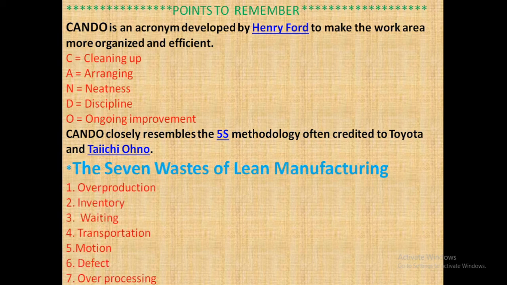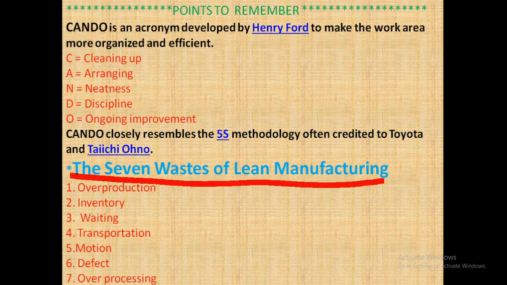Next is the 7 wastes of lean manufacturing. Number 1 is overproduction. Number 2, inventory. Number 3, waiting. Number 4, transportation. Number 5, motion. Number 6, defects. And number 7, over processing.